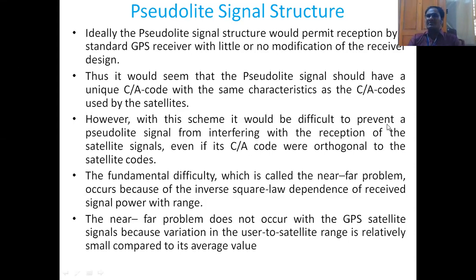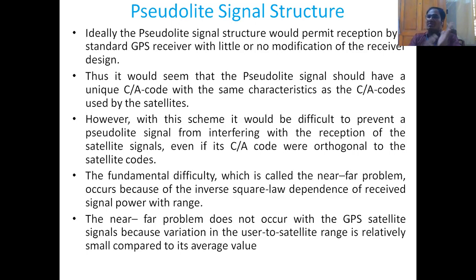But with this scheme, it would be difficult to prevent a pseudolite signal from interfering with the reception of the satellite signals, even if its C/A code were orthogonal to the satellite codes. This fundamental difficulty, which is called the near-far problem, occurs because of the inverse square law dependence of the received signal power on the range. Here, the pseudo satellite signal is received with the same properties as the satellite signal, but the pseudo satellite is near to the receiver and the actual satellite is very far away from the receiver. Then how to differentiate this?